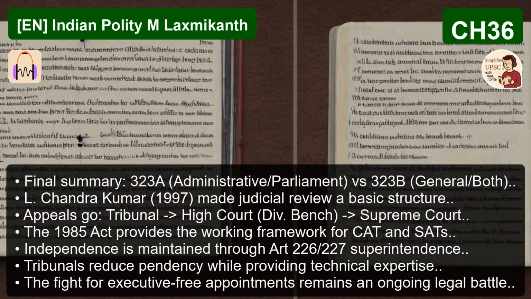And remember, mastering the why, the reasons for their creation, the quest for speedy justice, the structural flaws in their composition, and that tension with judicial independence, that's what you need. Mastering that, alongside the how, the specific articles, the post-1997 hierarchy, the ongoing legal fights, is what elevates a strong UPSC candidate from a good one. You are studying a living, breathing piece of constitutional machinery, not just a list of bodies.